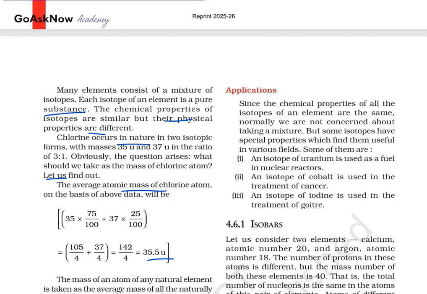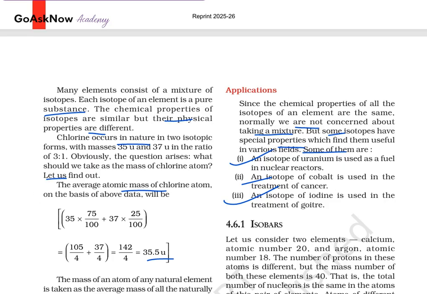Now, the applications of isotopes. Since the chemical properties of all isotopes of an element are the same, normally we are not concerned about taking a mixture. But some isotopes have special properties which make them useful in various fields. Firstly, an isotope of uranium is used as fuel in nuclear reactors. Second, an isotope of cobalt is used in the treatment of cancer. Third, an isotope of iodine is used in the treatment of goiter. So these are the applications of isotopes, and we have studied isotopes and their applications.